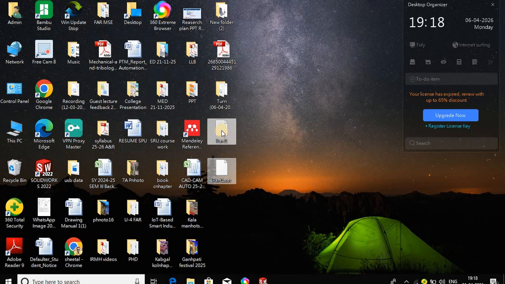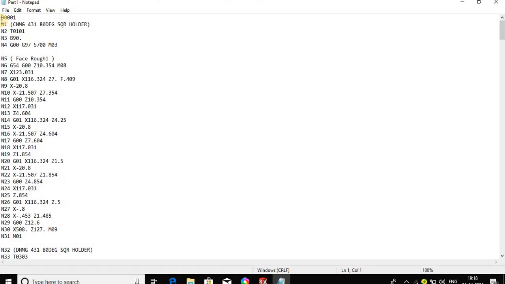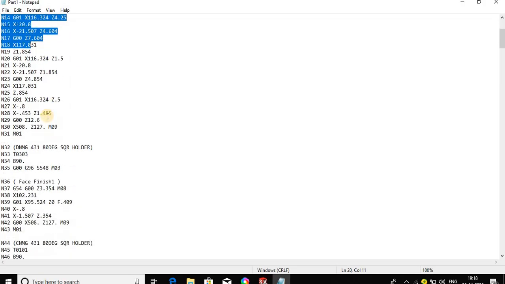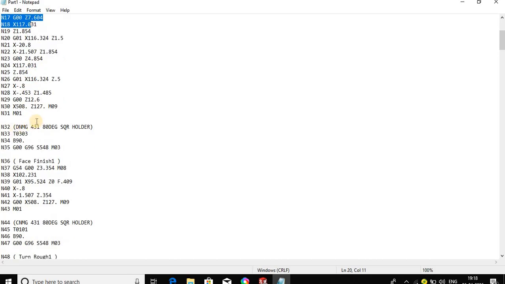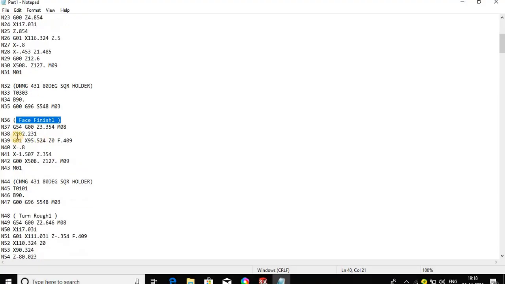Minimize the screen. On the desktop we get the program. Now check the program that is generated. So here is the tool number, the identification number, and the speed defined, the face rough operation, and the numbers of G codes and their coordinates, X and Z coordinates. The first operation is the face rough operation. Next there is a tool again, T03 and offset 03, B90, the face finish operation for finishing.